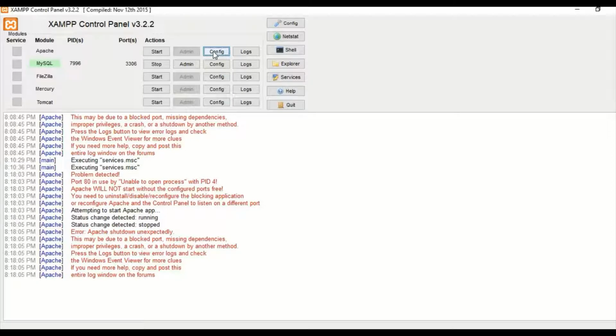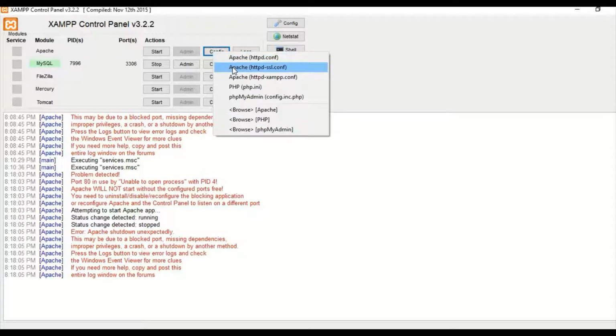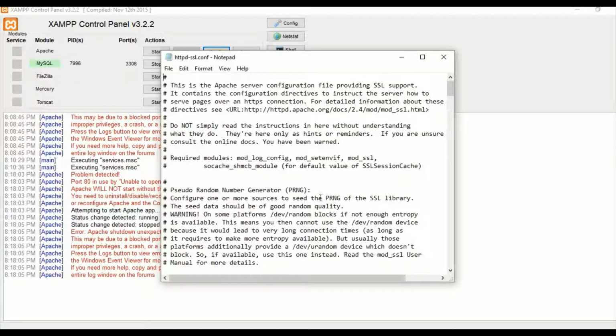Now we again go to the config and the SSL configuration will change.